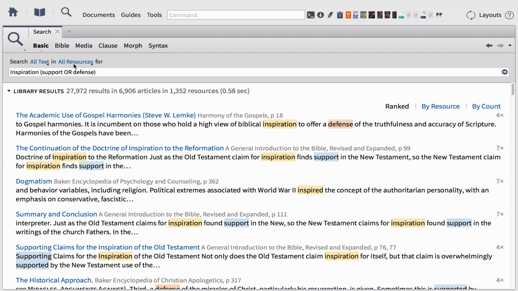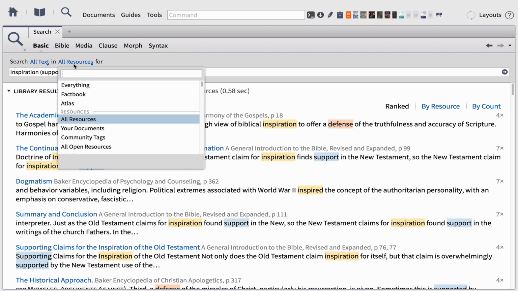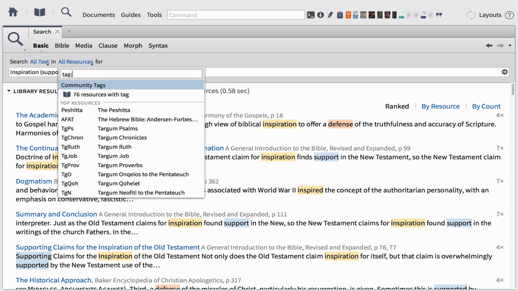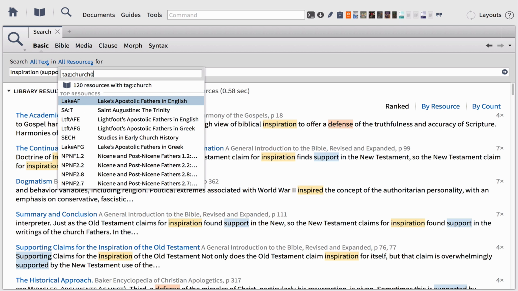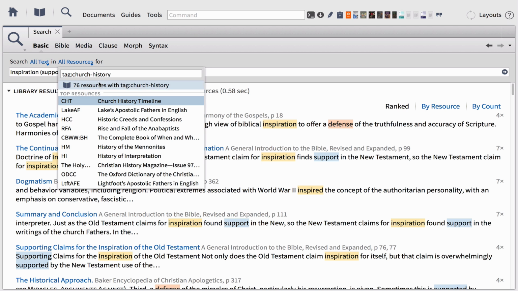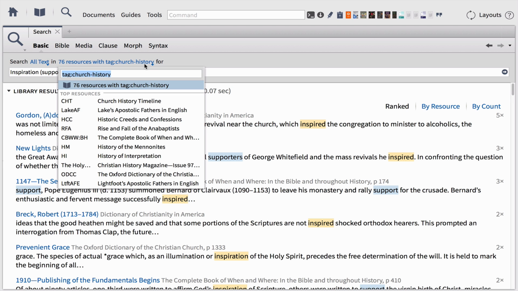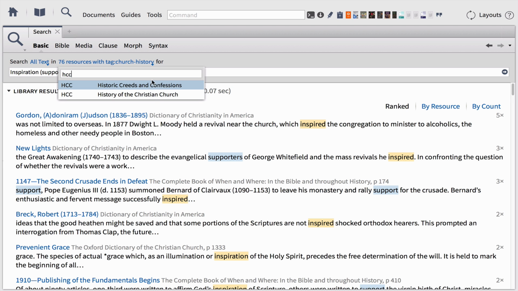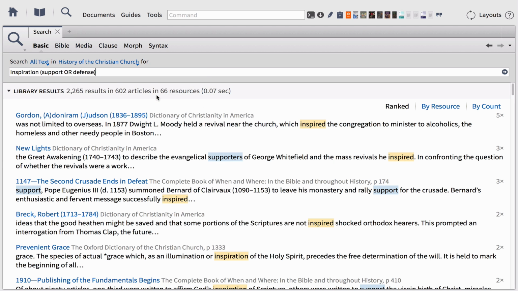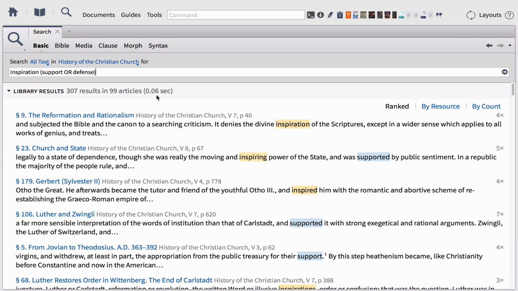If from here I want to search less books, maybe I specifically want to search the books in my library that have been tagged church history, I can simply now search all of those books. Or from here, search just a specific book like the History of Christian Church. And with a simple click, I'm finding all the articles that deal with the defense of inspiration within that one specific book.